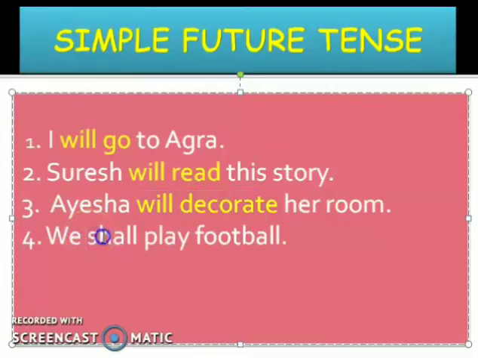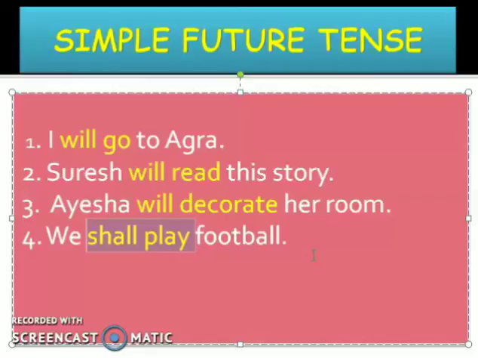So shall play, that means this action will be done in future, not yet done in the past or not happening right now. So will go, will read, will decorate, shall play. In these 4 sentences, these verbs tell you when the action will be performed, that this action will happen in future, not yet done right now.